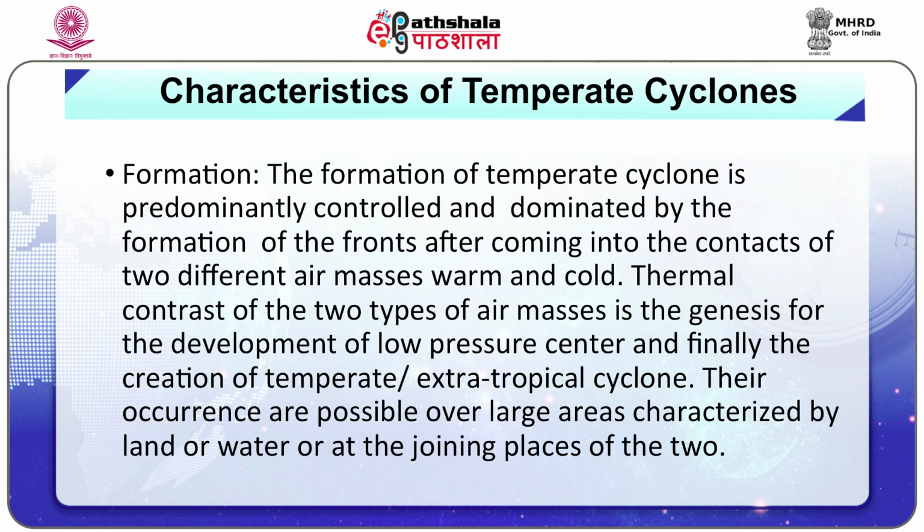Thermal contrast of the two types of air masses is the genesis for the development of a low pressure center and finally the creation of a temperate or extratropical cyclone. Their occurrence is possible over large areas characterized by land or water or at the joining places of the two.